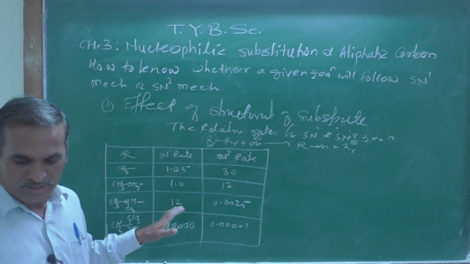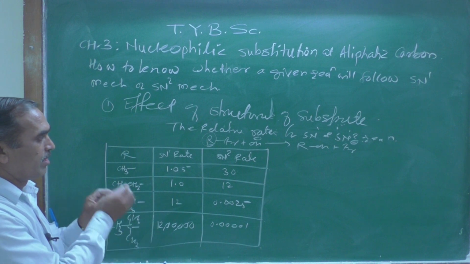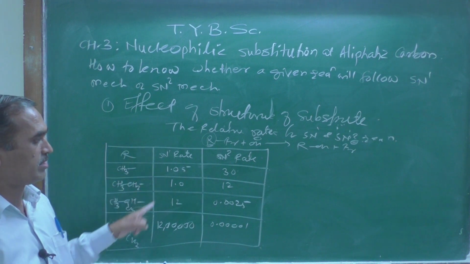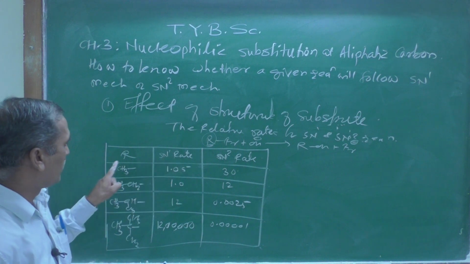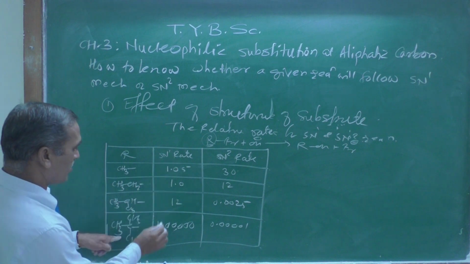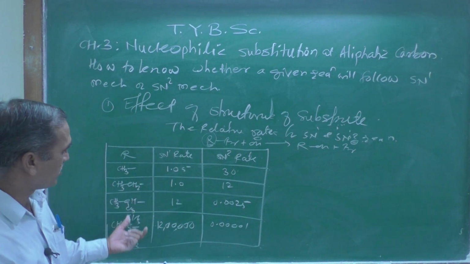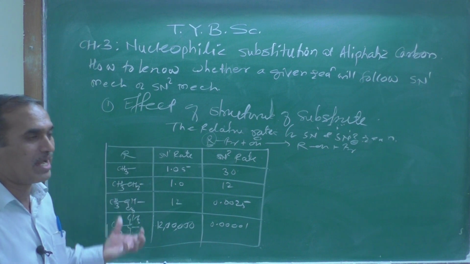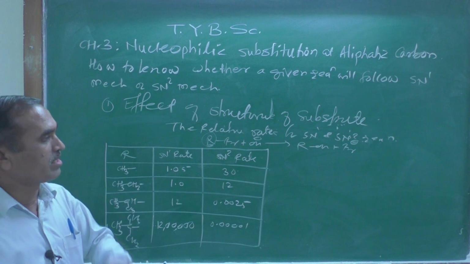These are the rates, the experimental data determined by scientists, and they have provided this data to us. From that, clearly for SN1 reaction, look at 12 lakh. If tertiary halides are there, they always follow SN1 reaction.